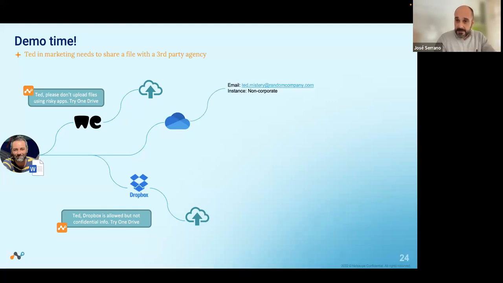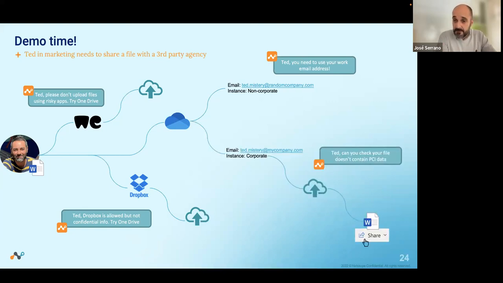And in that case, he's using a different email to log in to his personal OneDrive instance, and we are able to understand that the instance of OneDrive is not the corporate one, and we are able to block the activity and to coach Ted again to do this activity not only in OneDrive but in the corporate OneDrive instance.